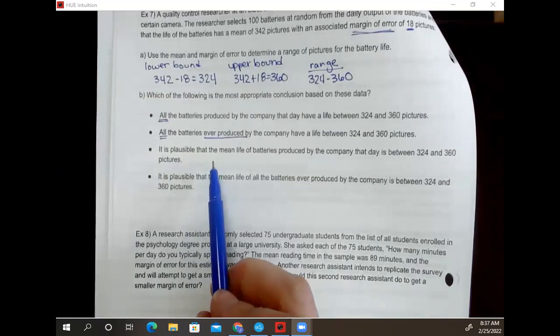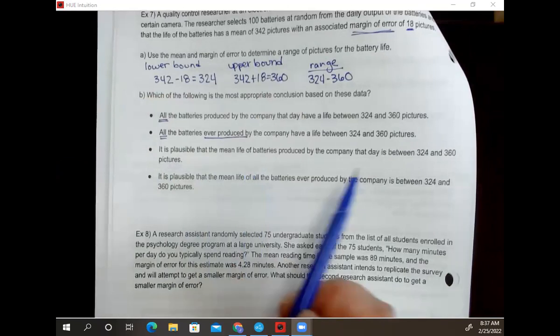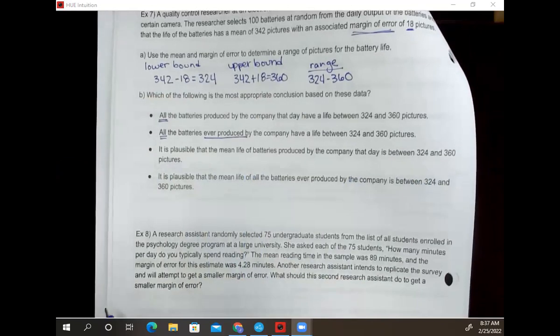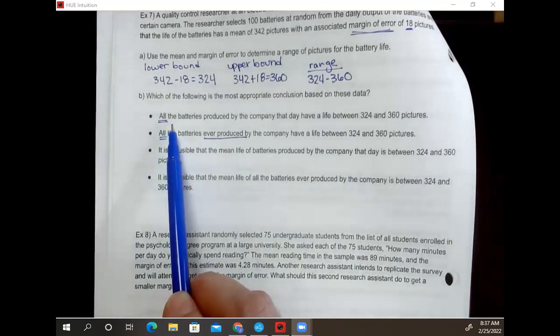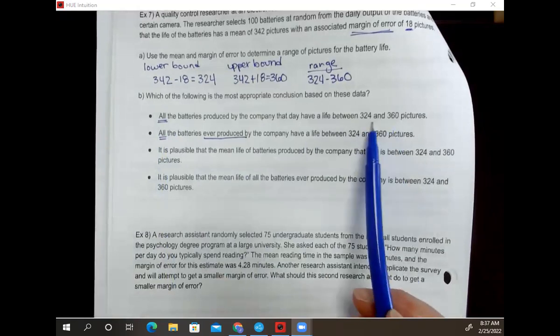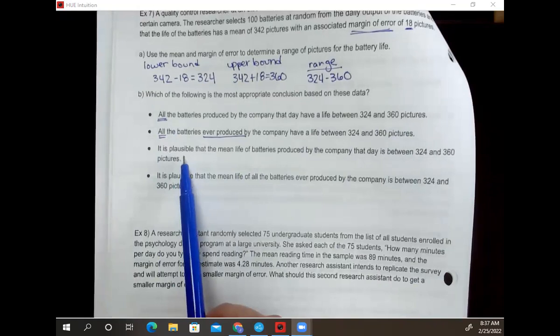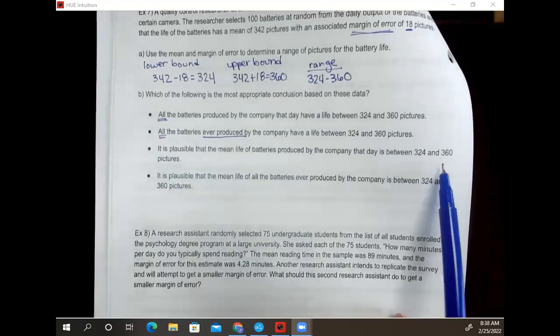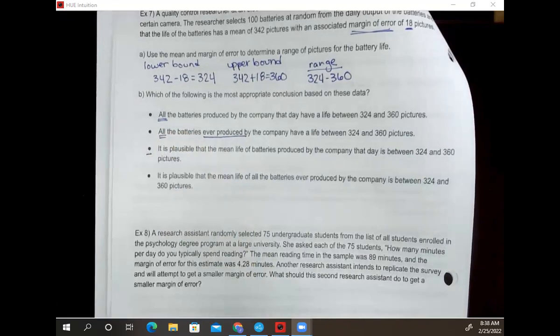Our third option here, it's plausible that the mean life of batteries produced by the company that day is between 324 and 360 pictures. It's plausible means it's reasonable that I could expect this, okay? This is the same idea as correlation versus causation. So I can't definitively say that all the batteries made by the company on this day are definitely gonna have a lifespan of this amount, but it's plausible that I could expect most of them to last about that long. This seems like a good option. Everything in that statement is reasonable.